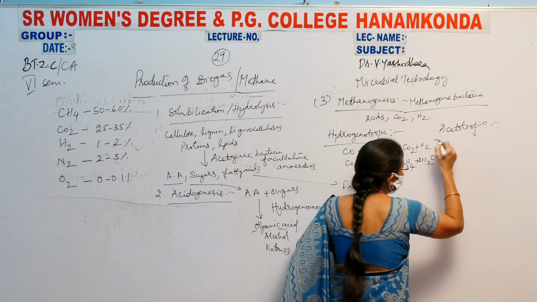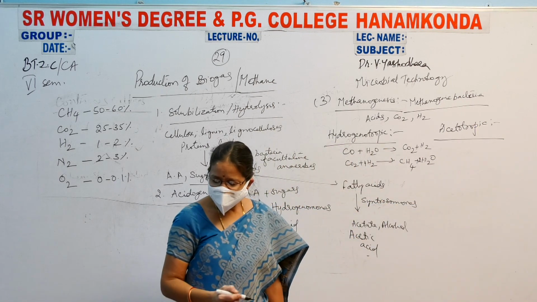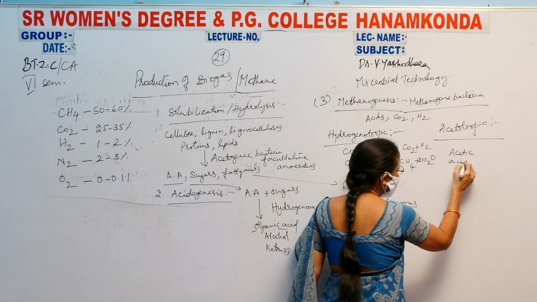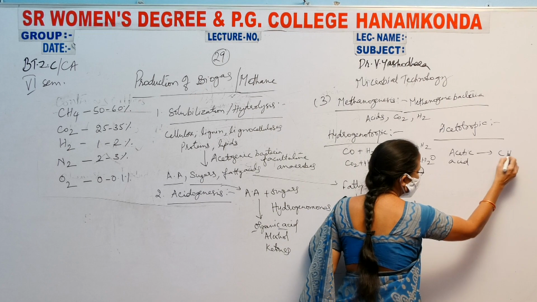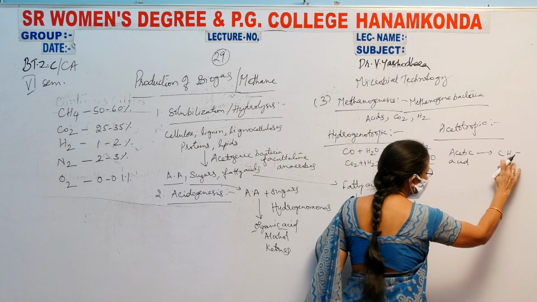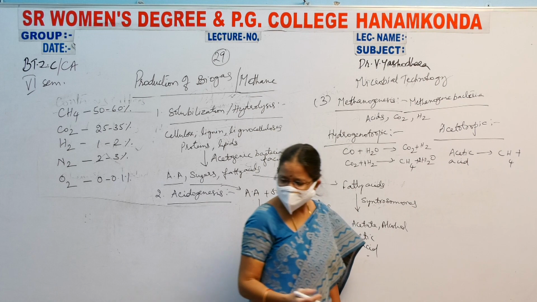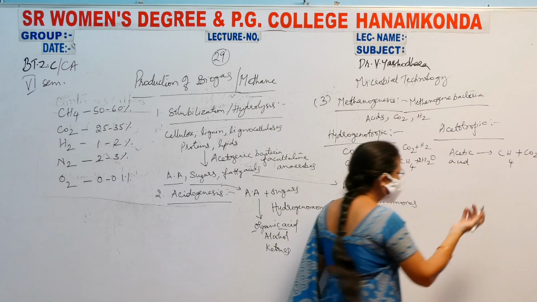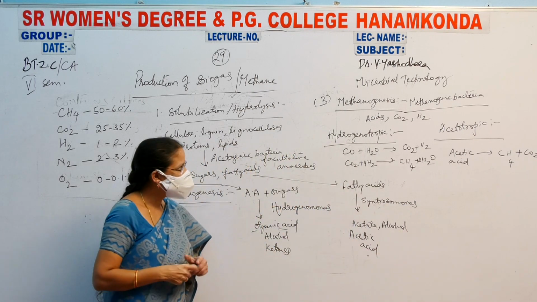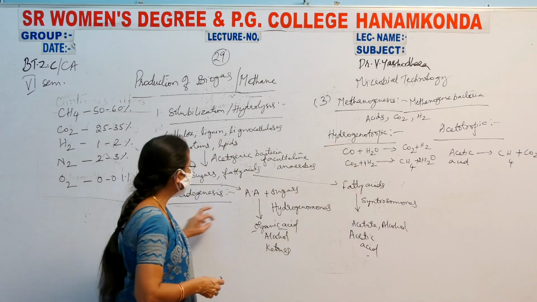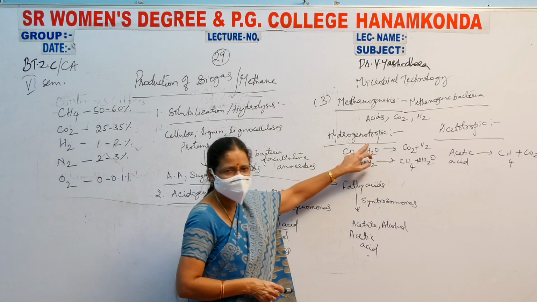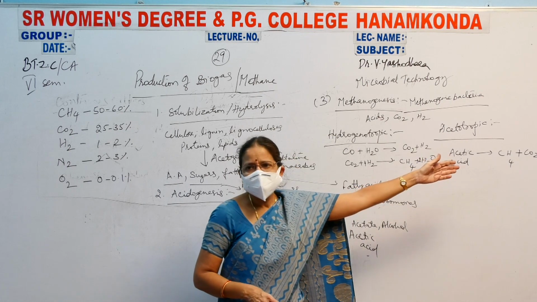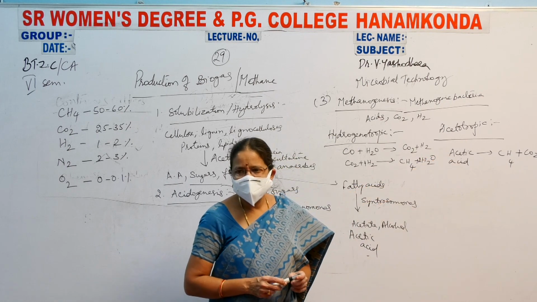And coming to the acetotropic method. What is the acetotropic method? In this, you are taking acetic acid, that is, acetate is taken, and this acetic acid is converted into CH4 and CO2. Here the acetohydrogenomonas organism participates. Here, syntrophomonas, that is, acetate bacteria will be used.